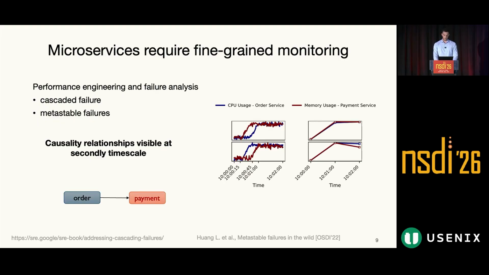This example shows a concrete case of a cascaded failure involving 2 microservices. On the top left plot, we can see that the failure propagates from the payment service to the order service, and on the bottom left plot, vice versa. While these 2 cases show different cause-effect patterns, they actually appear identical without fine-grained monitoring.